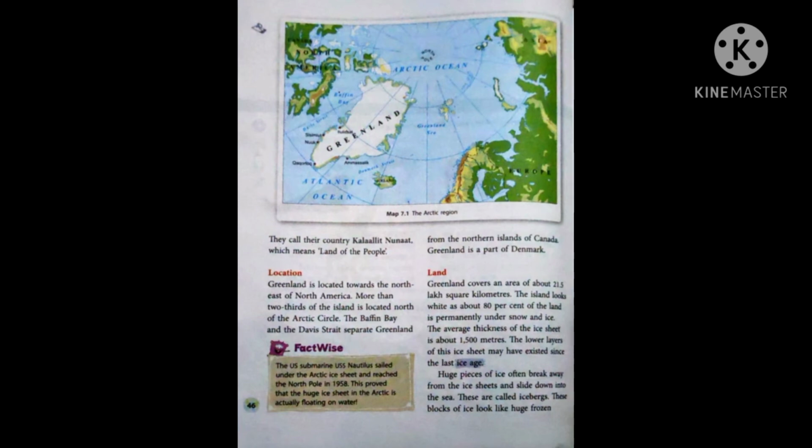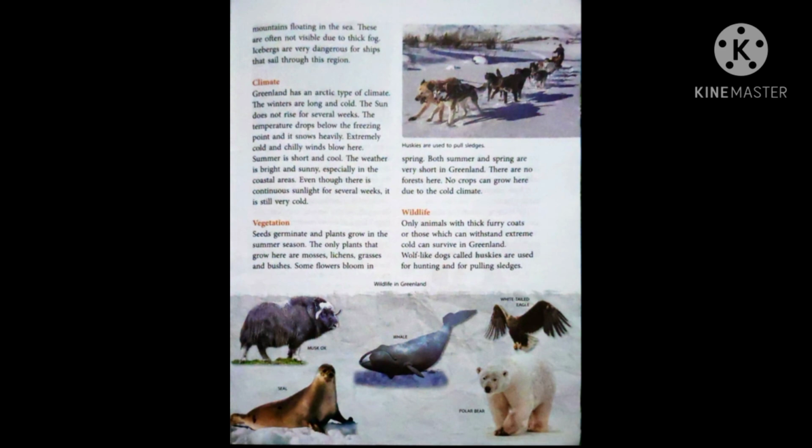Huge pieces of ice often break away from the ice sheets and slide down into the sea. These are called icebergs. Remember, these are called icebergs. This block of ice looks huge. Only 1/10 of an iceberg is visible. 9/10 of an iceberg is always under the water.